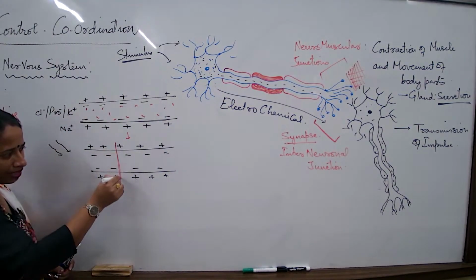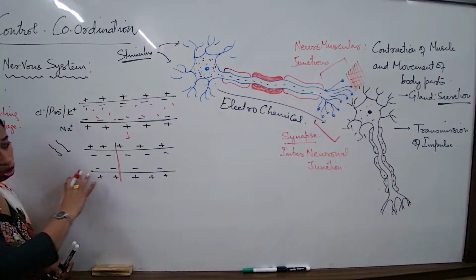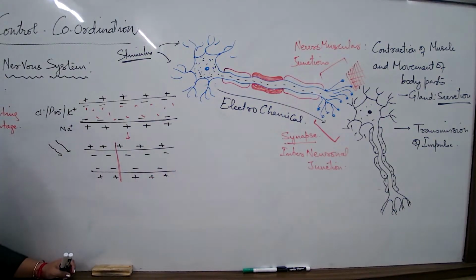Immediately what will happen is at one particular region, not the entire axon, the movement of the ions will start taking place. If you remember, I told you the cyton releases certain chemicals which run down the axon, preparing the axon, changing its permeability.